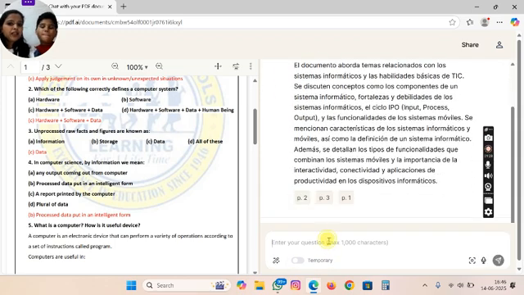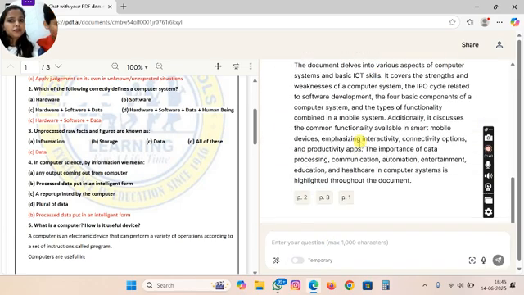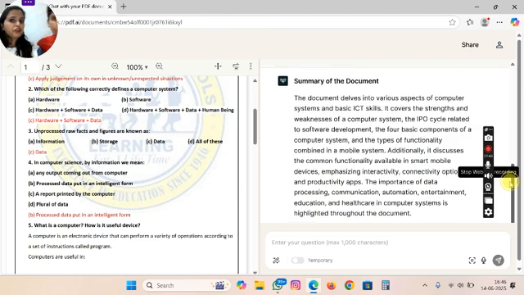So it is in some other language. You will write, give response in English. So it has converted the language to English. Now this is the summary of your whole document. Look how easy it is. Yes.